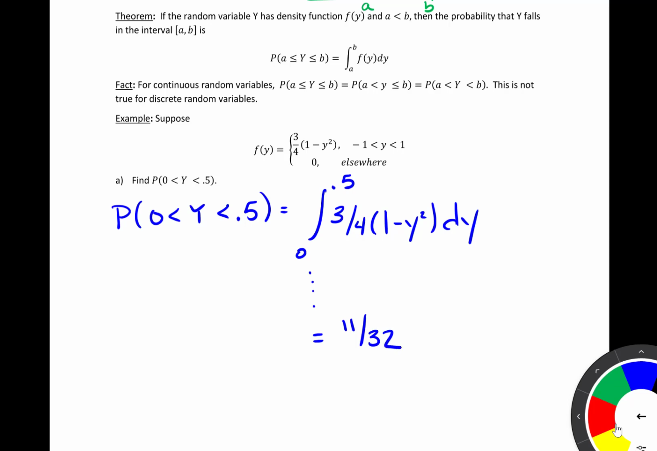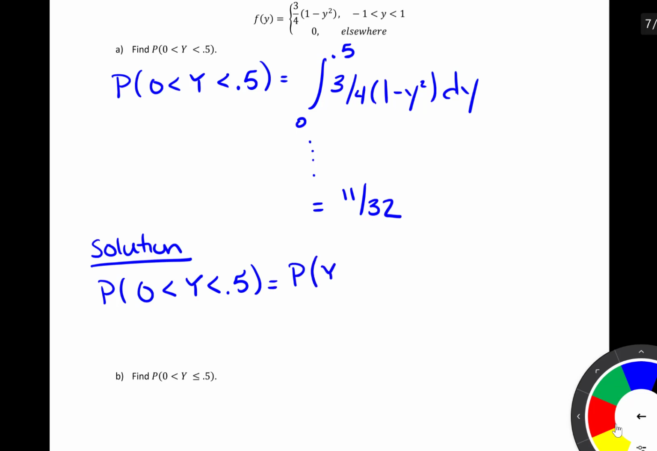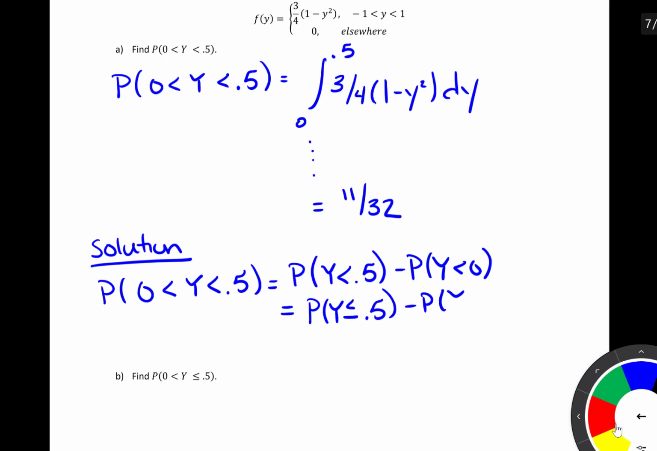Now there's another way that we could have solved this. The other solution is we could have actually used our CDF that we just found to help us as well. Notice that the probability that y is between 0 and 1/2 is equal to the probability that y is less than 1/2 minus the probability that y is less than 0, which is equal to the probability that y is less than or equal to 1/2 minus the probability that y is less than or equal to 0. So why is that true?